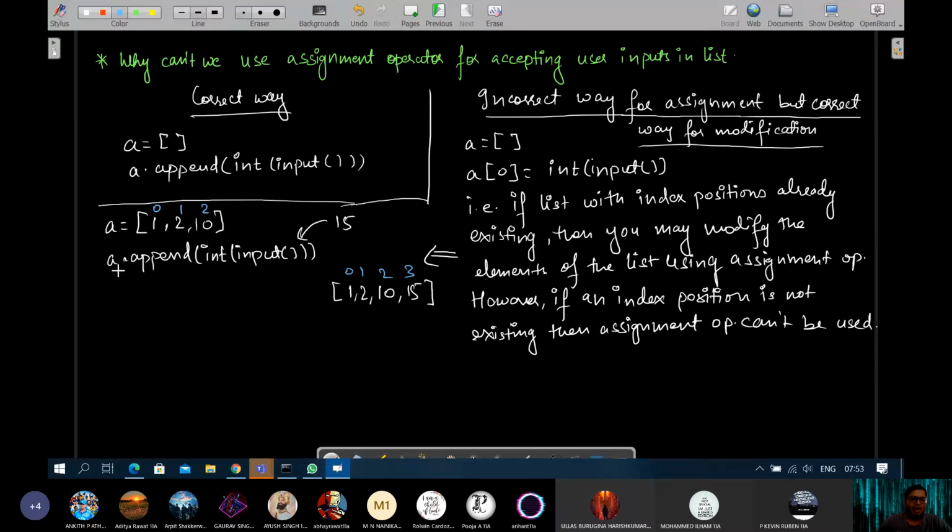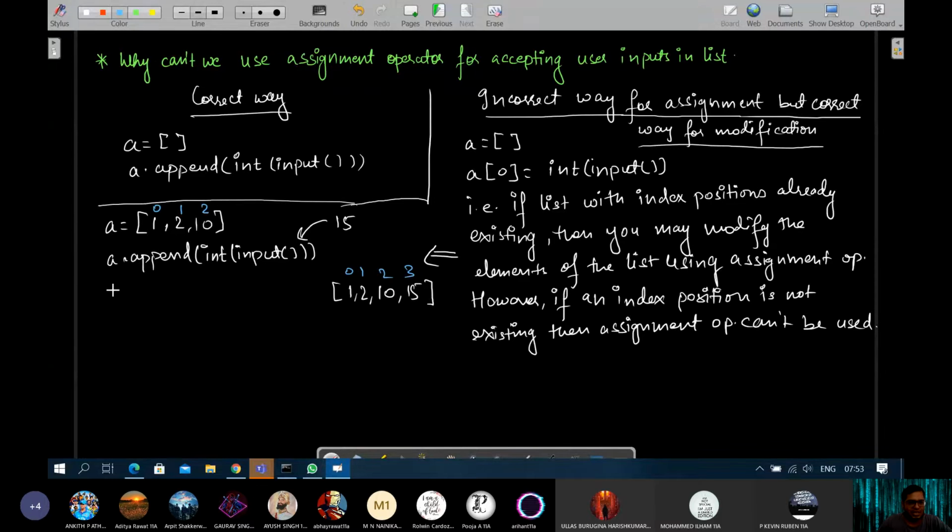Now, because index positions exist and at those index positions you have the values, you can, using assignment operators, make this 1 as 100, this 2 as any other number, 34, till index 3. But you cannot accept a new value using assignment operators. So assignment operators can only modify the elements at the existing index positions. New index positions cannot be created using assignment operators.